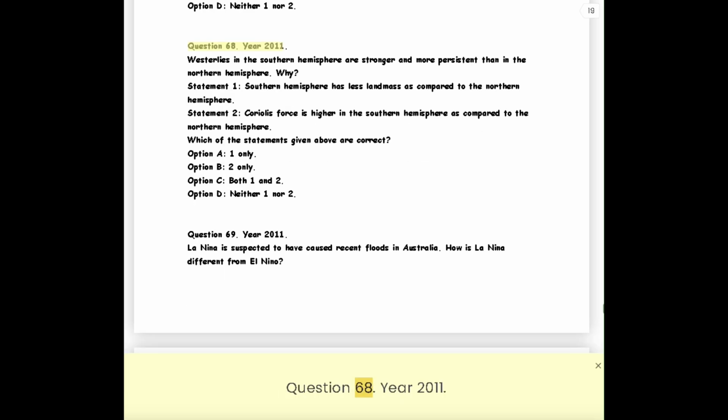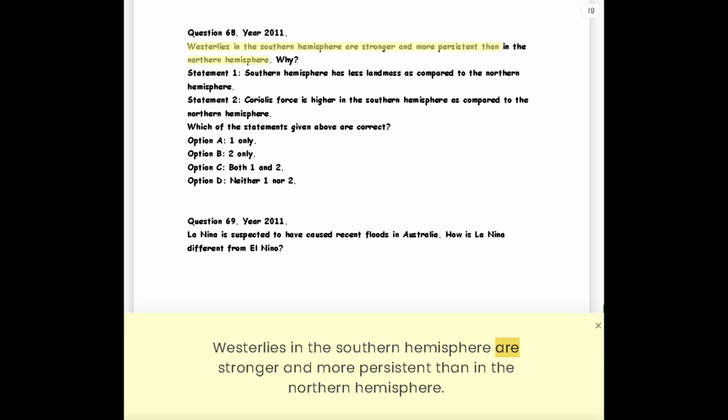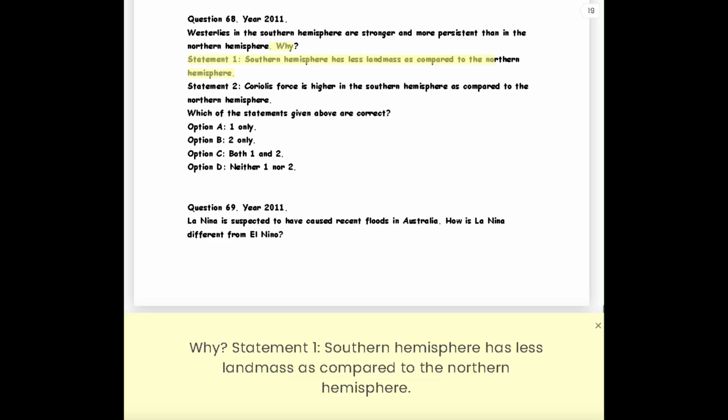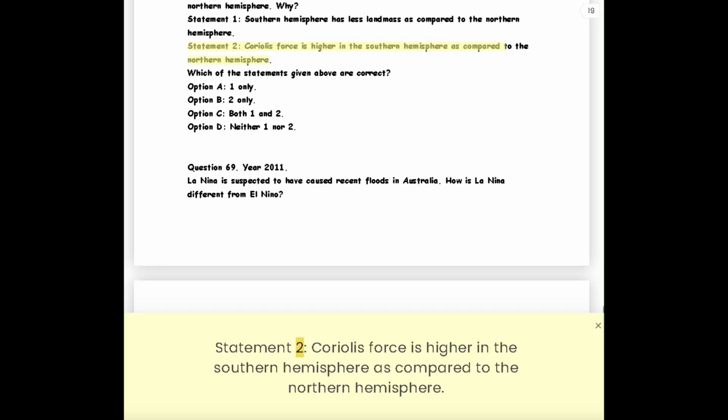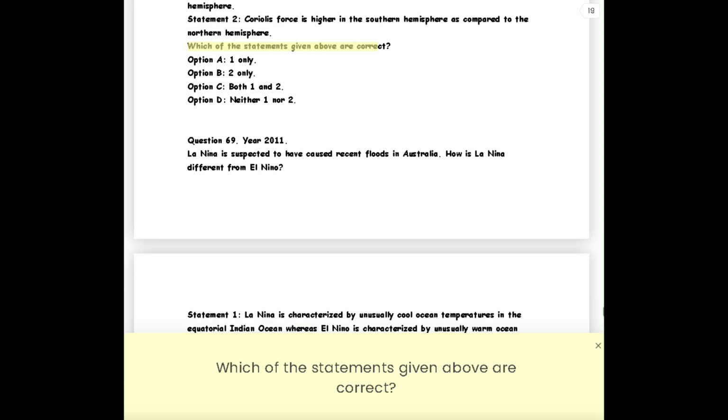Question 68. Year 2011. Westerlies in the southern hemisphere are stronger and more persistent than in the northern hemisphere. Why? Statement 1. Southern hemisphere has less landmass as compared to the northern hemisphere. Statement 2. Coriolis force is higher in the southern hemisphere as compared to the northern hemisphere.